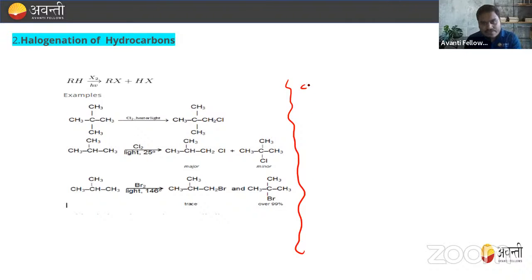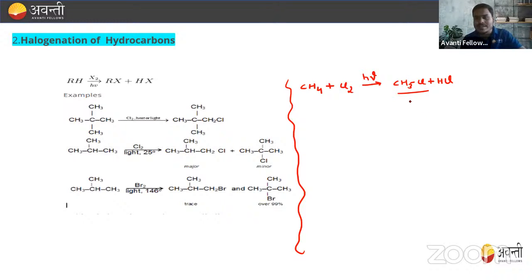For example, if we take CH4, and someone says, write the reaction of CH4 with Cl2 in presence of sunlight. This is a hydrocarbon, an alkane, and this is Cl2 in presence of sunlight. So what will form, beta? That is CH3Cl plus HCl. So CH3Cl will be formed.